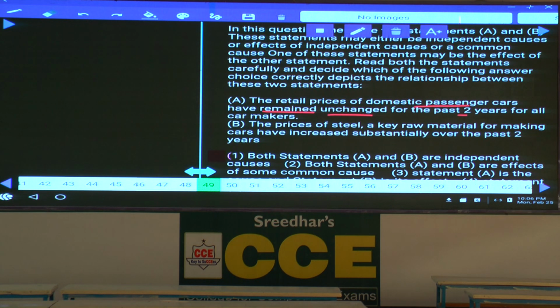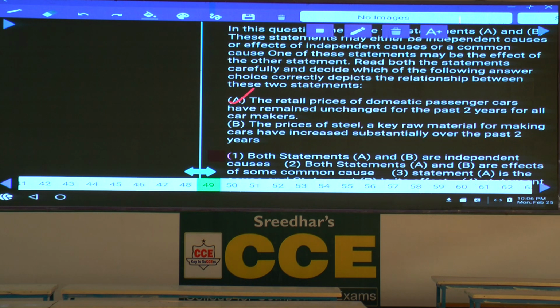The reason could be maybe the demand for the cars is very, very less. When the demand is very less, they cannot increase the prices. If they increase the price, the demand will be much more lesser. Isn't it? That could be the reason. Or the demand is there, the input prices have completely come down. The raw material prices have come down, hence there will be a margin for them and there is no necessity for them to increase the prices. Hence, there could be different reasons, different causes for this effect. And this is an effect and the causes were different.